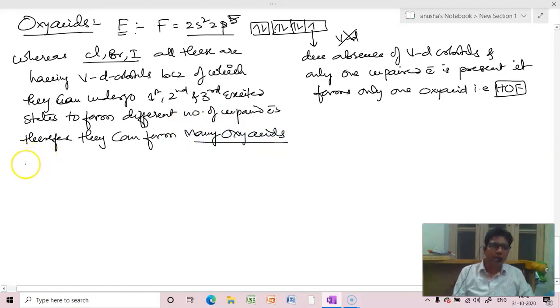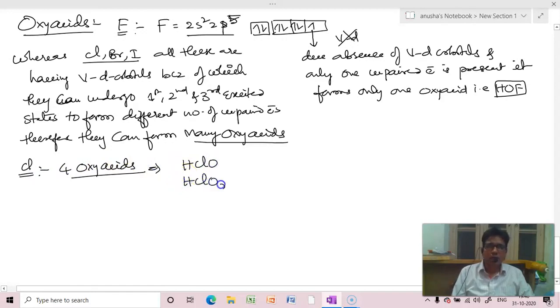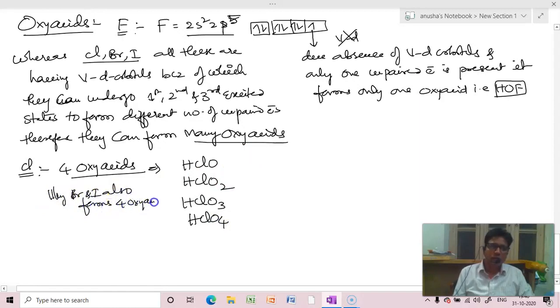Like for an example, if we take chlorine, chlorine forms 4 oxyacids. What are those? HClO, HClO2, HClO3, HClO4. Similarly, bromine and iodine also form 4 oxyacids.